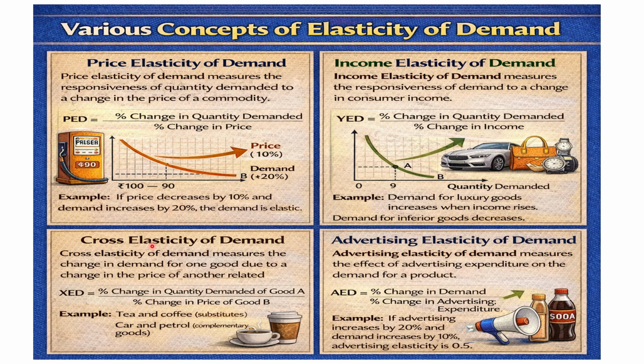The next one is cross elasticity of demand, which measures the change in demand for one product due to a change in the price of another related product. Here, we can talk about substitute and complementary goods. The next one is advertising elasticity of demand, which measures how advertising affects the demand for a product. We can see all these various concepts step by step.